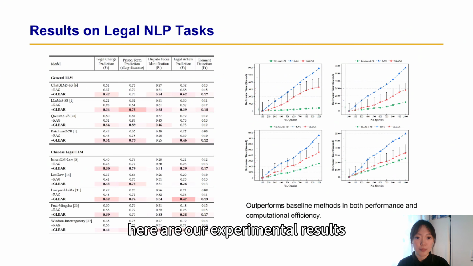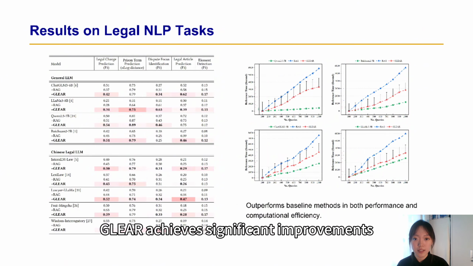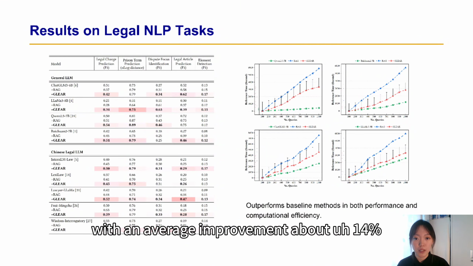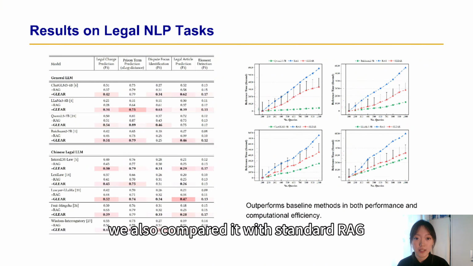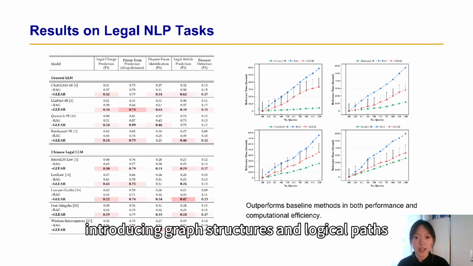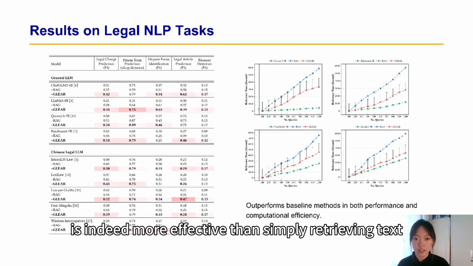Here are our experimental results in terms of performance and efficiency. First, from the table on the left, we can see that GLEAR achieves significant improvements across 5 legal tasks, such as charge prediction and prison term prediction, with an average improvement of about 40%. We also compare it with standard RAG, and it's clear that GLEAR performs better. This shows that introducing graph structures and logical paths is indeed more effective than simply retrieving text.